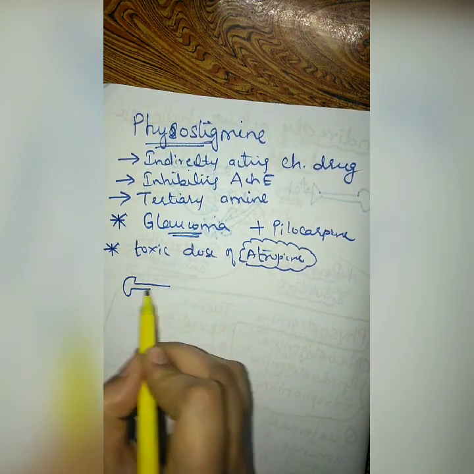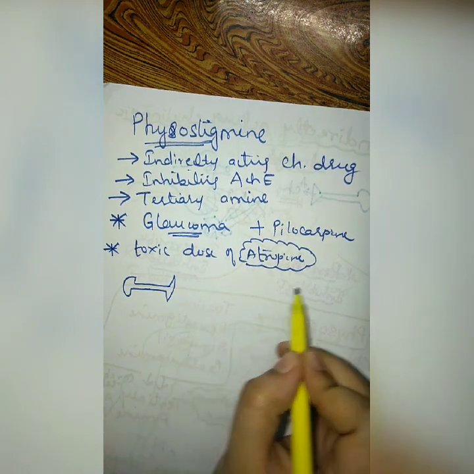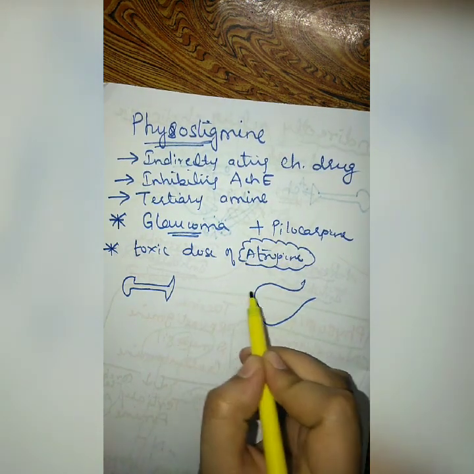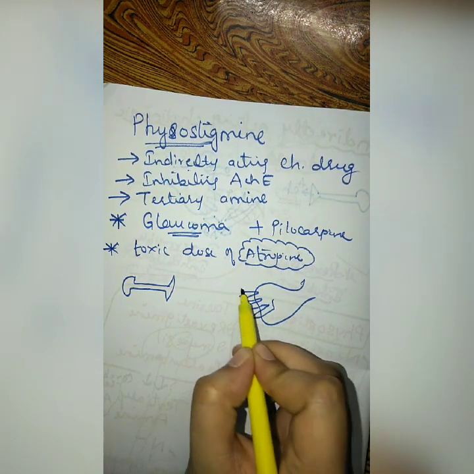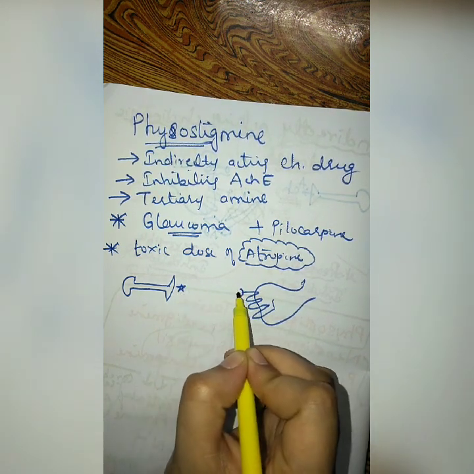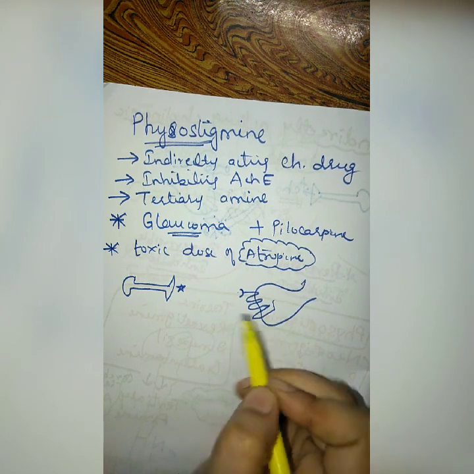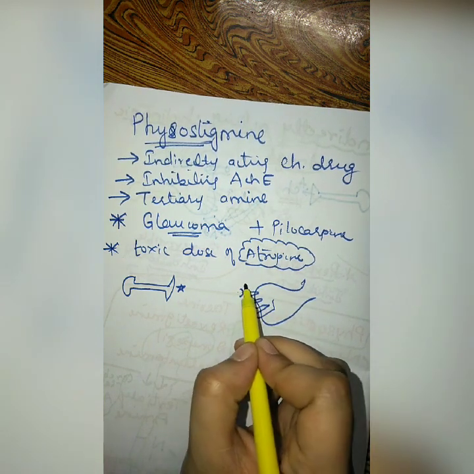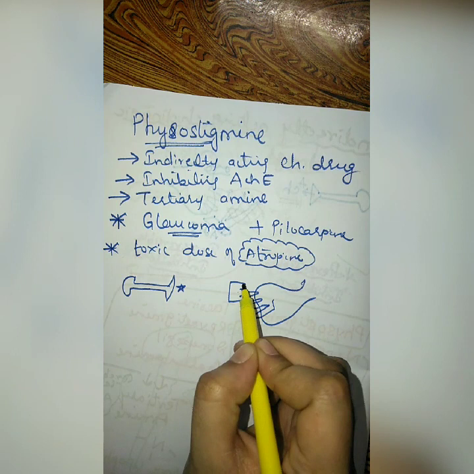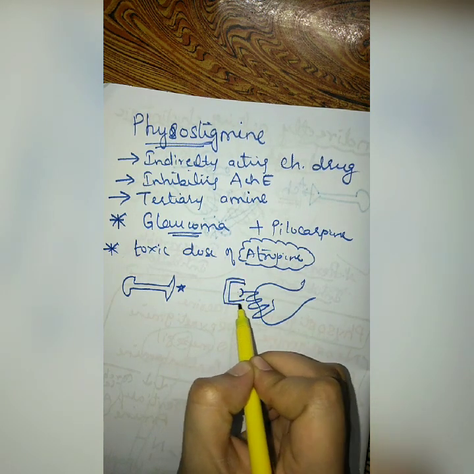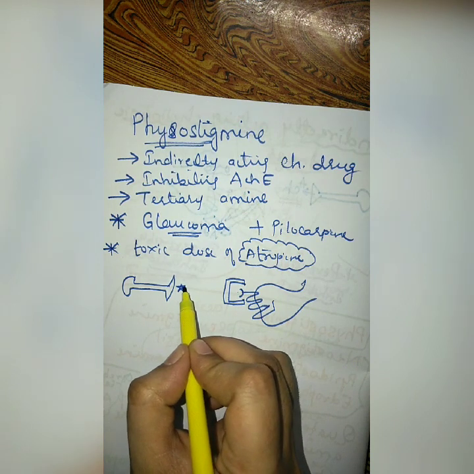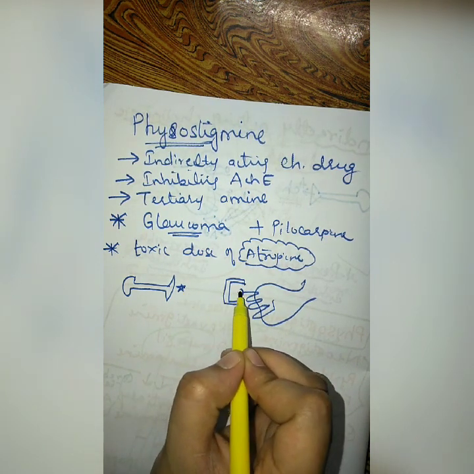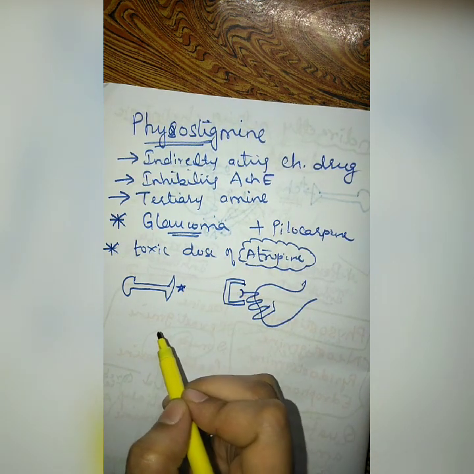Suppose this is your cholinergic neuron and this is your neuroeffector junction. Here is your muscarinic receptor. As such, acetylcholine should come and interact with this muscarinic receptor to produce action. But atropine will block this receptor, and when it has been blocked, the acetylcholine is unable to interact with the muscarinic receptor.